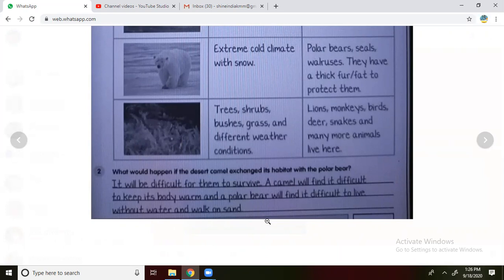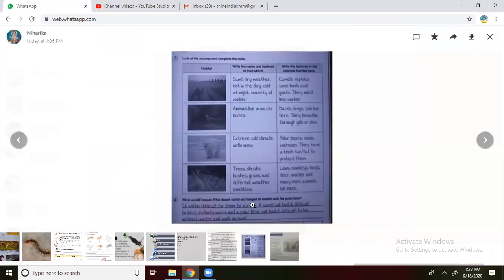Camel can live without water for many days, but the polar bear cannot live without water for even one day. That is a difficult adaptation. Next, a camel will find it difficult to keep its body warm, and a polar bear will find it difficult to live without water and walk on the sand. Here, we are asking about the difference between the polar bear and the camel. What is the main difference we can see?